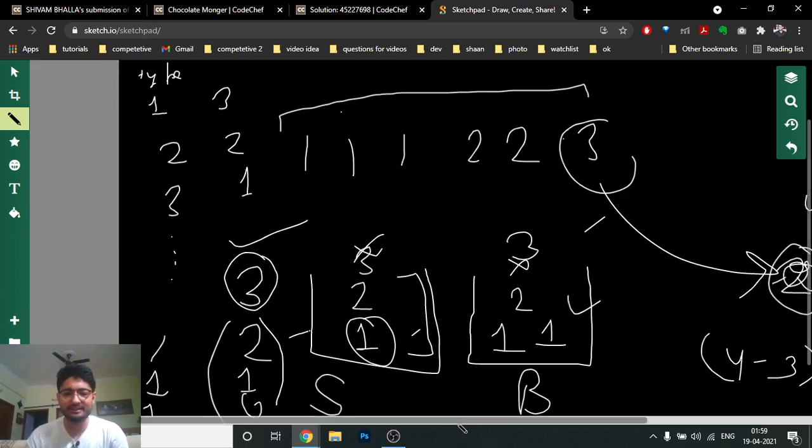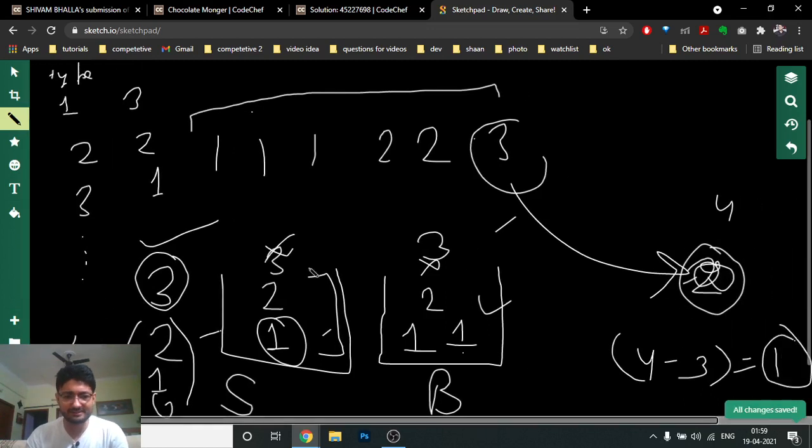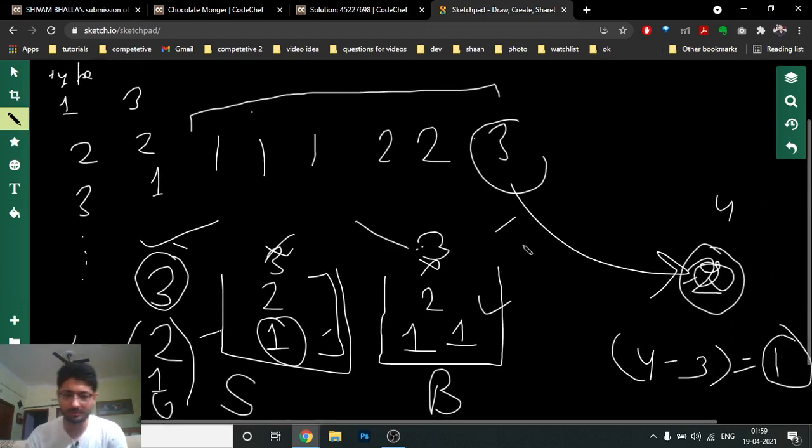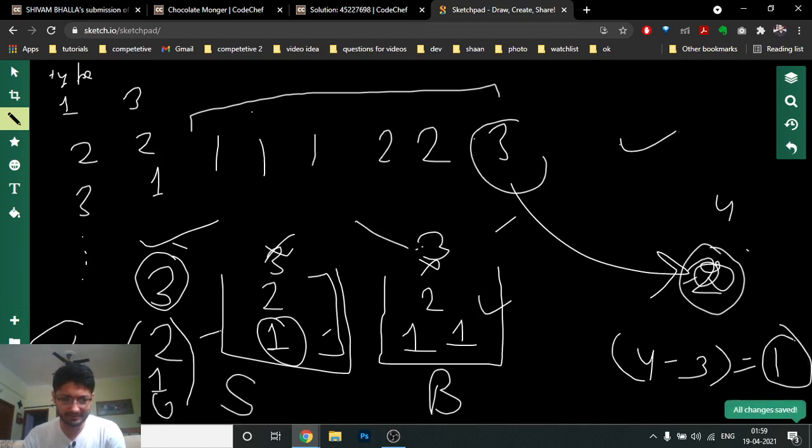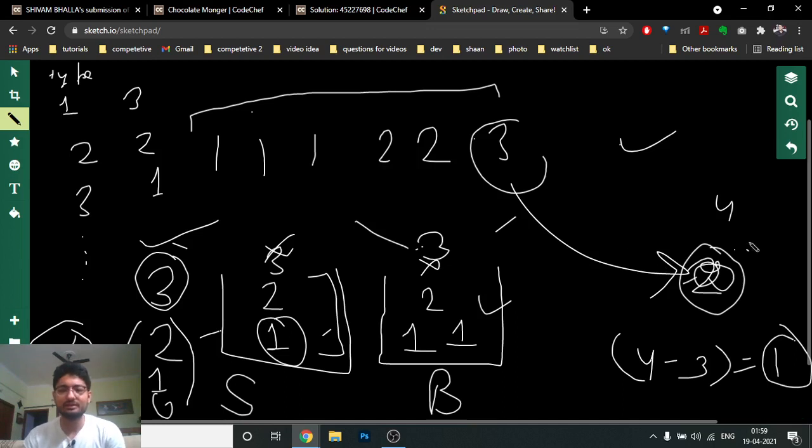If this is greater than or equal to the candies the brother wants, then it's fine, he is satisfied. So the answer is the different candies Sabrina has tasted is equal to this only. But if the number of candies the brother wants is more than the candies I have given till now, then I will have to subtract some of the candies from Sabrina.